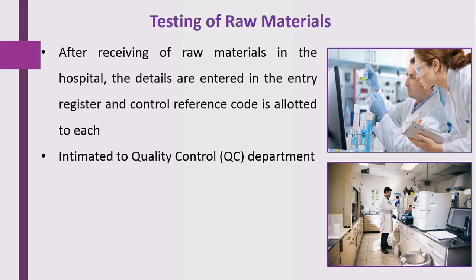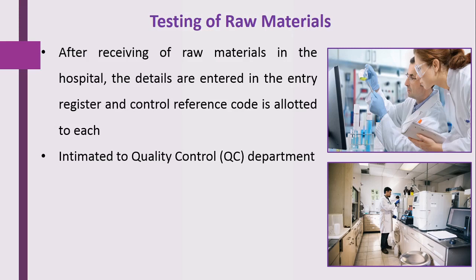When the raw material is received in the store department, the store department head or the staff present in that department will enter the information of that raw material in the entry register, and they will provide a control reference code to each material, and are also responsible to intimate the quality control department.